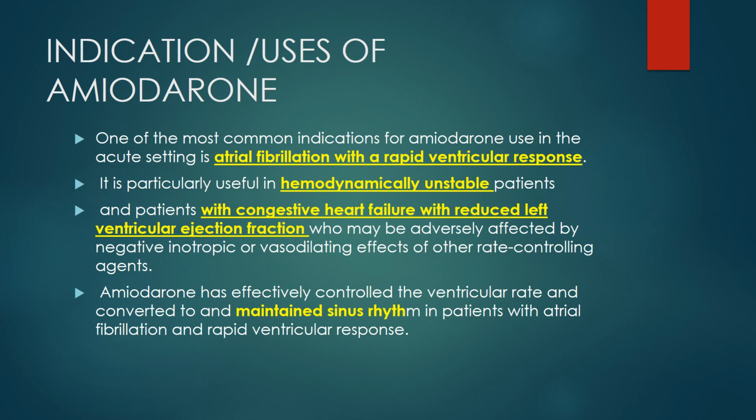So if we use, for arrhythmia, other rate controlling agents which are vasodilating, then this will worsen the congestive features. So it is used in this condition also. Amiodarone has effectively controlled the ventricular rate and converted to and maintained sinus rhythm in patients with atrial fibrillation and rapid ventricular response. So it will lower down the rate and will convert it into sinus rhythm. Okay, moving to the next slide.